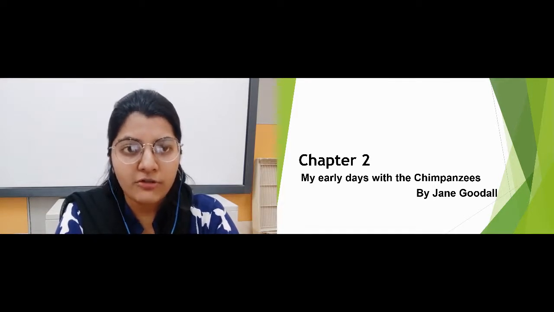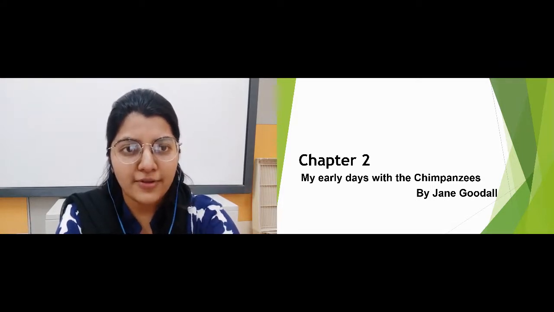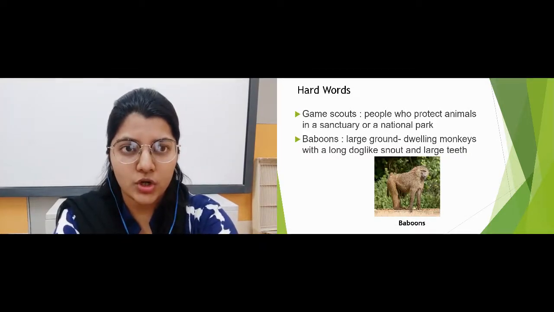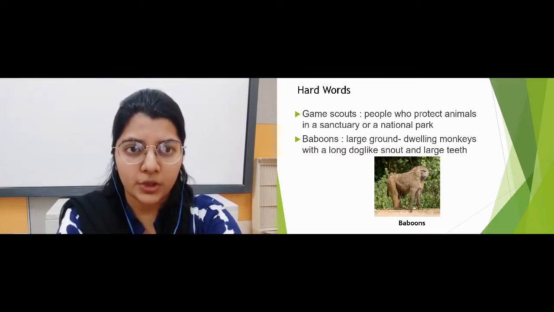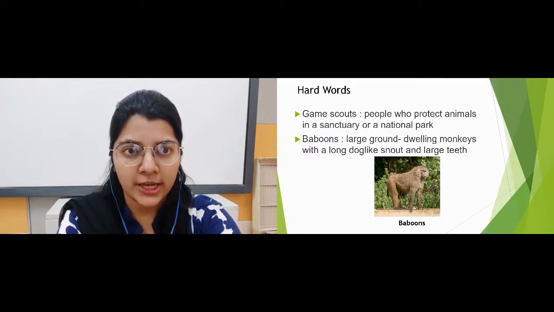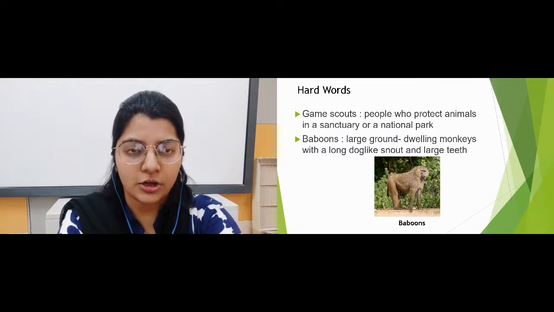So now, before we start with the story, first let us understand all the hard words so that you find it very easy in the chapter. Let us start with the first hard word, that is game squads. What do you mean by game squads? These are the people who protect the animals in a sanctuary or a national park.